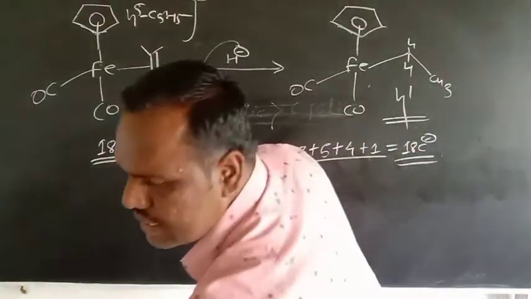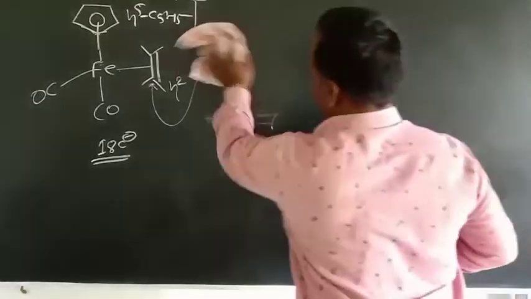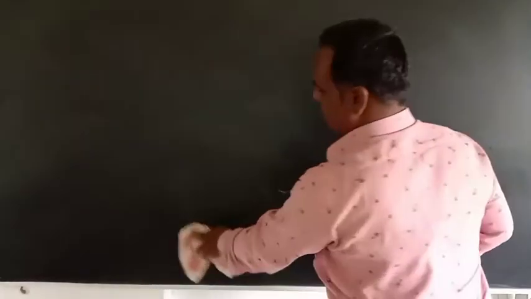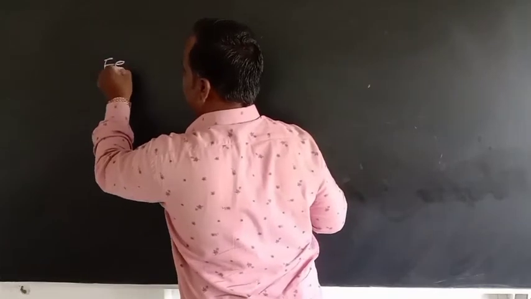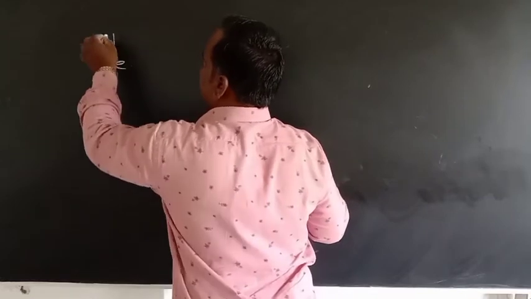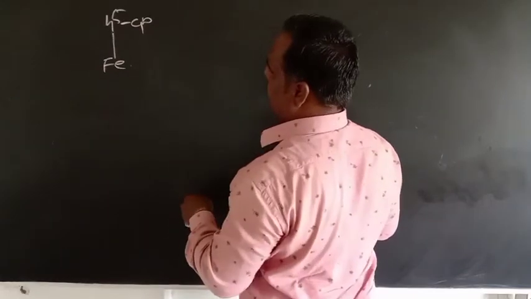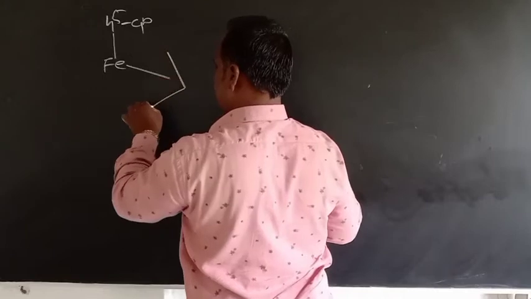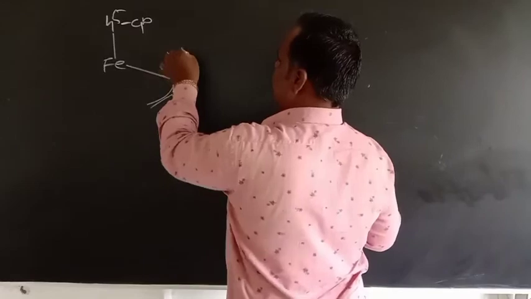So let us discuss another example of nucleophilic attack on these polyenes. In this other example, this Fe is attached. In this case, this is eta 5 Cp, cyclopentadiene is attached, then here it is attached, its hapticity is 3.